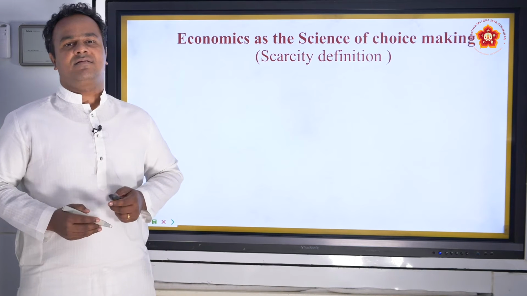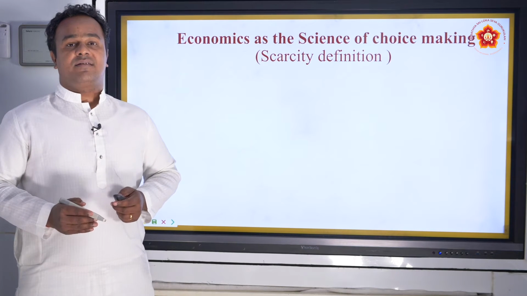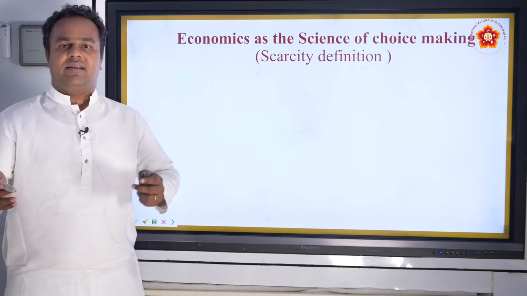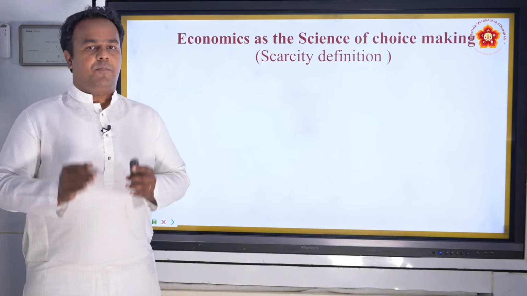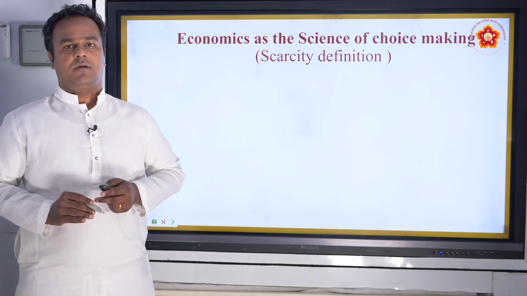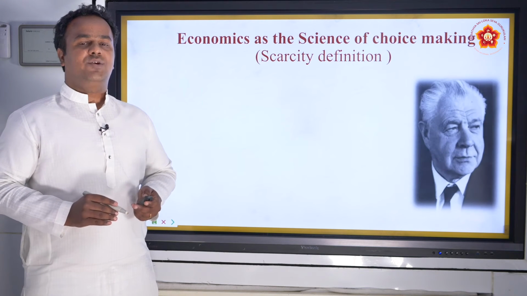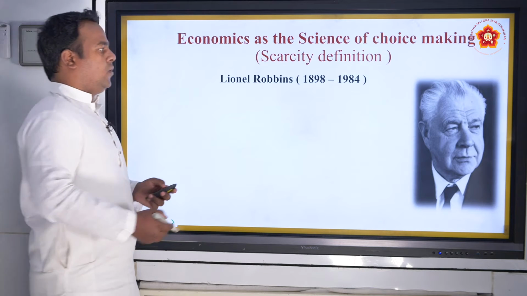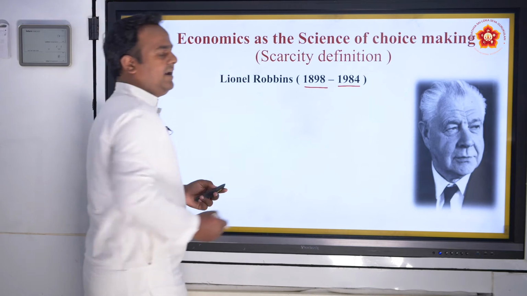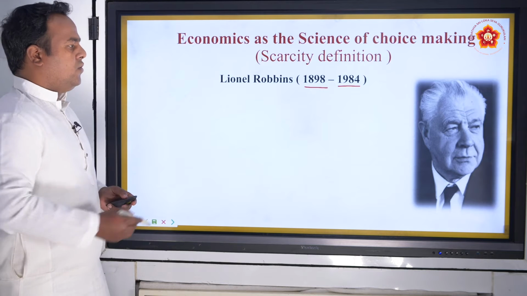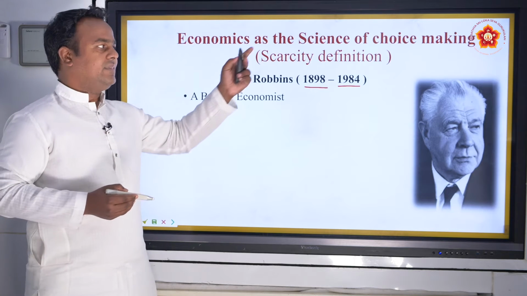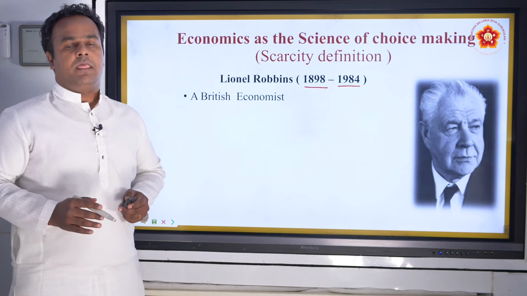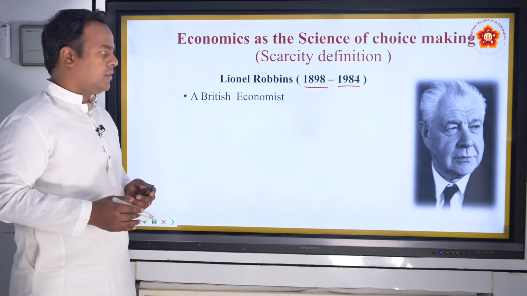The next definition is economics as a science of choice making. Whenever there is scarcity, we discussed that the problem of choice arises. So Lionel Robbins actually was one such influential economist who lived during 1898 and 1984, whose contribution to the scarcity aspect that is observed in economics is actually humongous.